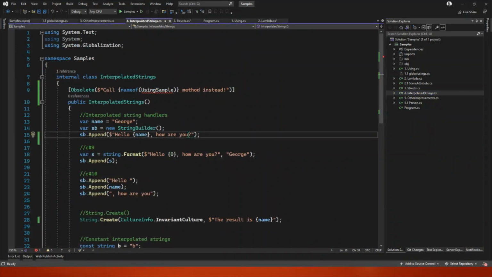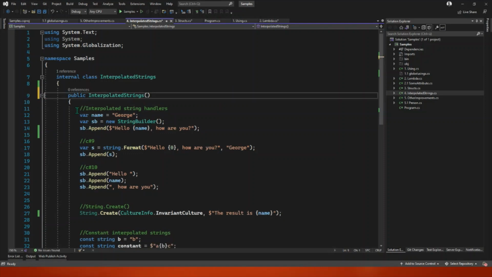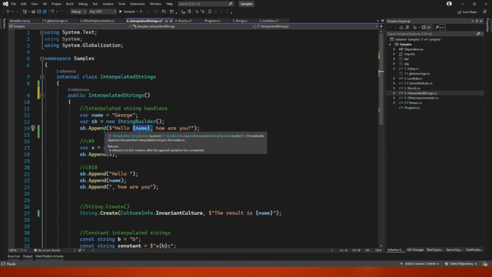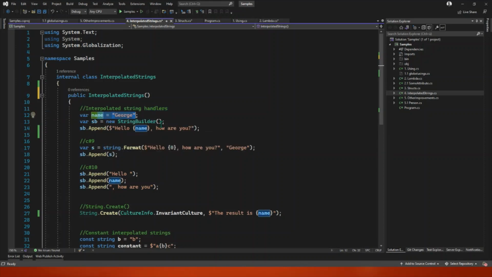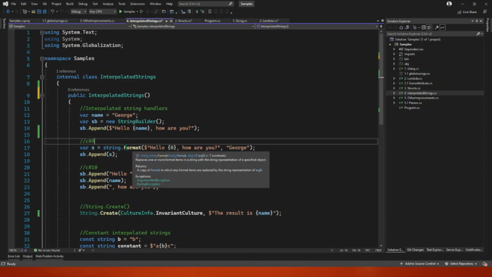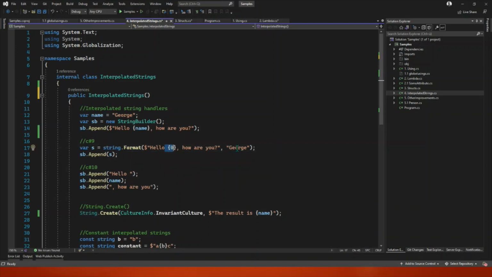So what do we have here? And let me delete that, we can write it together. What do we have here? That's something you know. We append a string with a hole here, which we try to cover with the variable name with value George. What was happening up until C# now? This was an implicit call to string format with a hole and the value actually.